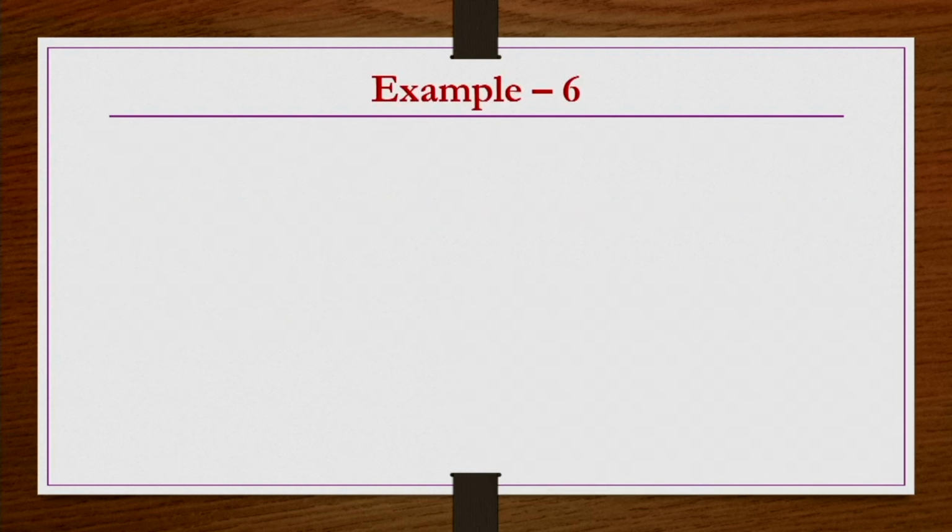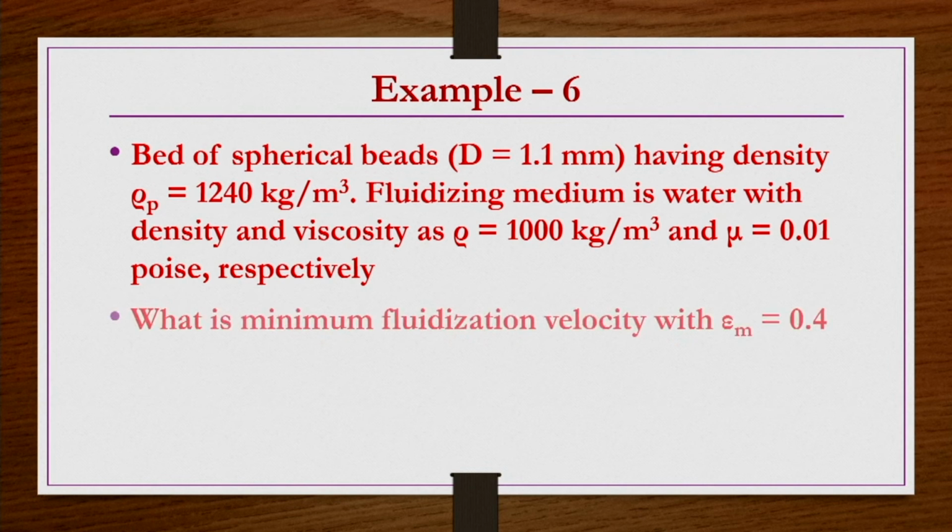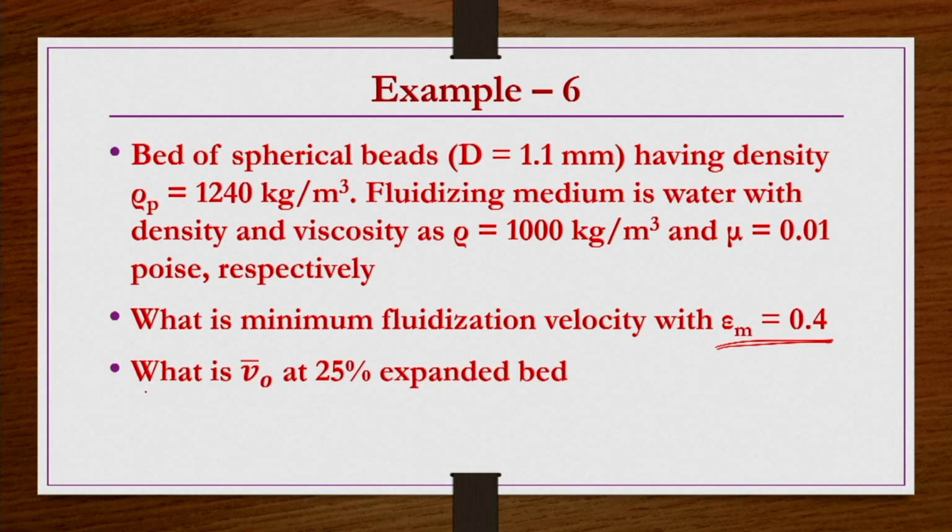So, how to calculate, we see an example here. A bed of spherical beads of diameter 1.1 mm has density rho p equal to 1240 kg per meter cube. The fluidizing medium is water with density 1000 kg per meter cube and viscosity 0.01 poise. What is the minimum fluidization velocity with epsilon m equal to 0.4? Indeed, up to this part we have already calculated in one of the example problems, but here again we need to calculate because that is required for the next part of the problem.